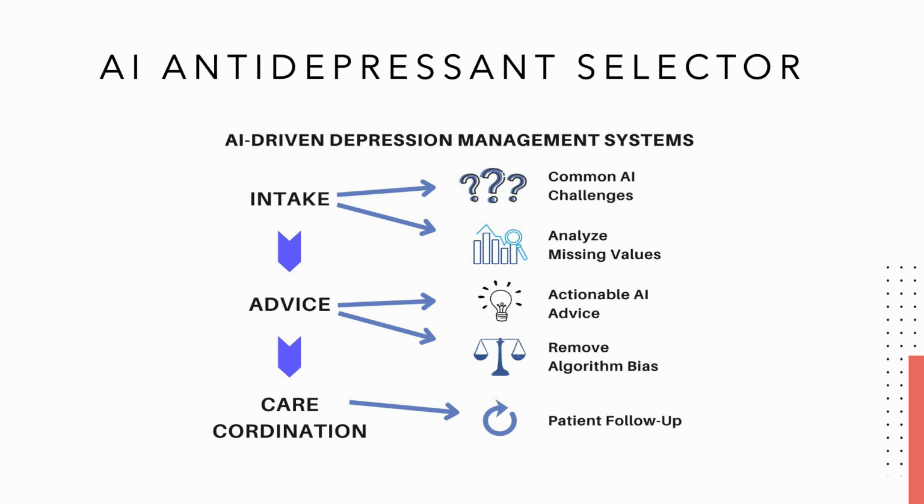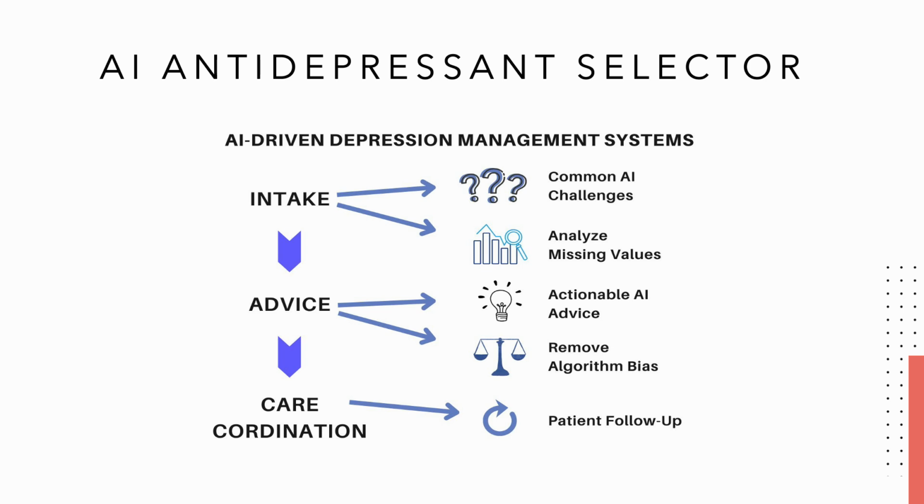The second step is advice. After data collection, the system provides actionable AI advice to clinicians, aiming to enhance the precision of antidepressant selection. These recommendations are based on predictive models that analyze patterns in patient medical histories and antidepressant responses. The key features are that the advice is precise, evidence based, and avoids hallucinations by not relying on generative AI, ensuring all recommendations are grounded in clinical literature.